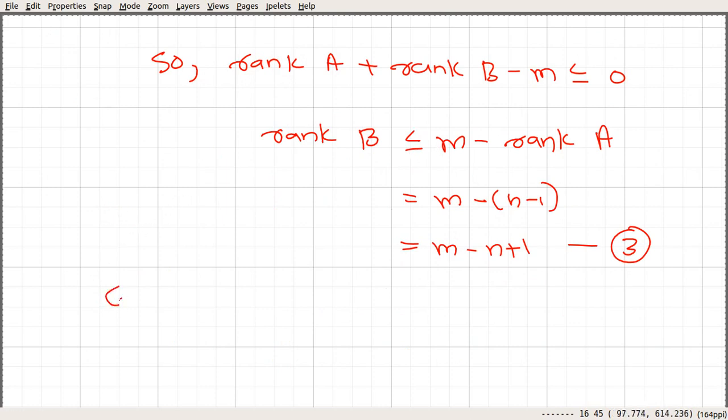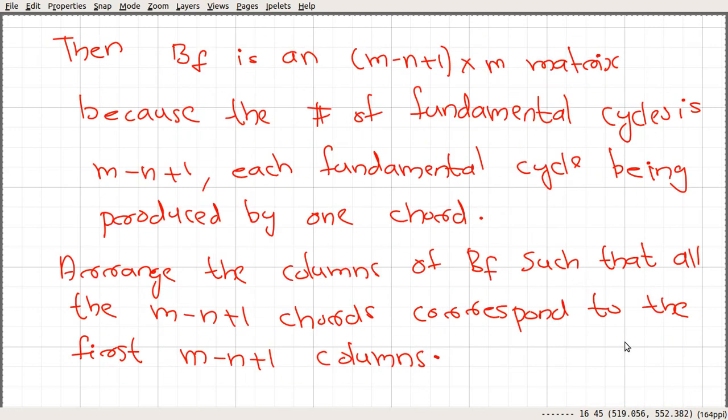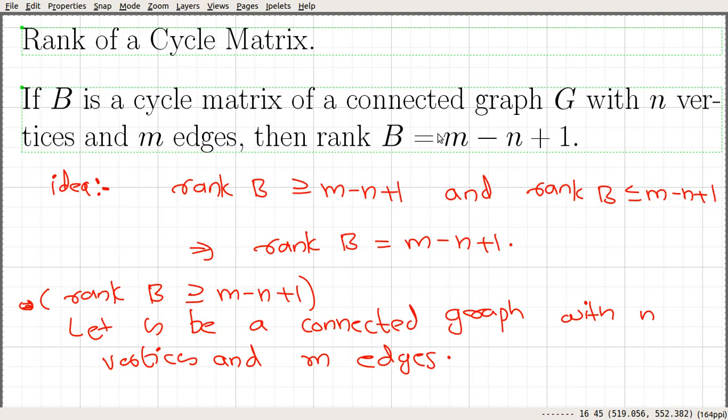So combining 1 and 3, we get rank of B is exactly equal to m minus n plus 1, and hence the proof. So we proved the rank of a cycle matrix is m minus n plus 1, where m is the number of edges and n is the number of vertices. So this is for a connected graph.